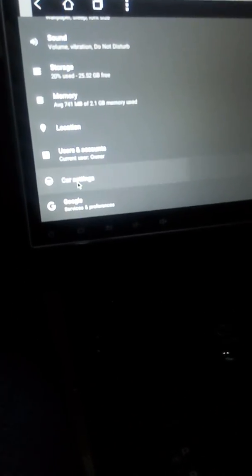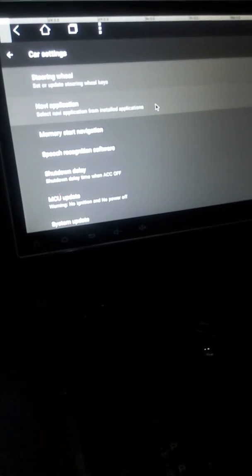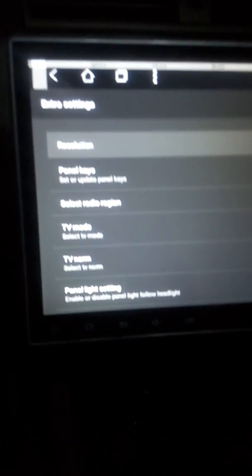Okay, when I enter the car settings, I'm entering the extra settings, and we have to input this code. The code is 1 2 3 4 5 6, and we're clicking OK. We enter this menu.